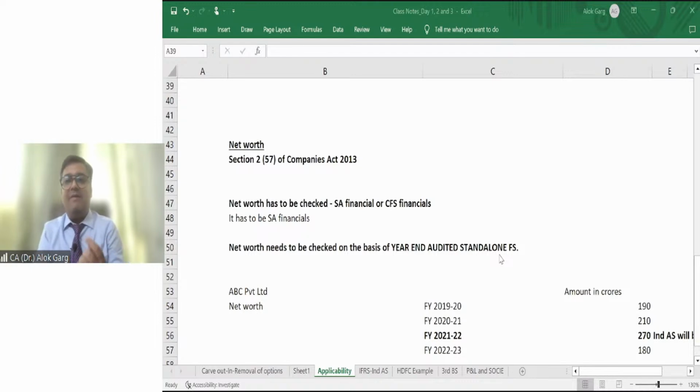Means once you have adopted Ind AS even voluntarily, for example, you are a normal company, means non-NBFC company, and your net worth is less than 250 crore. But you want foreign investors' money into your business. So you have applied Ind AS voluntarily. In that case, even though you want to go back to accounting standard, you cannot withdraw Ind AS in future, right?